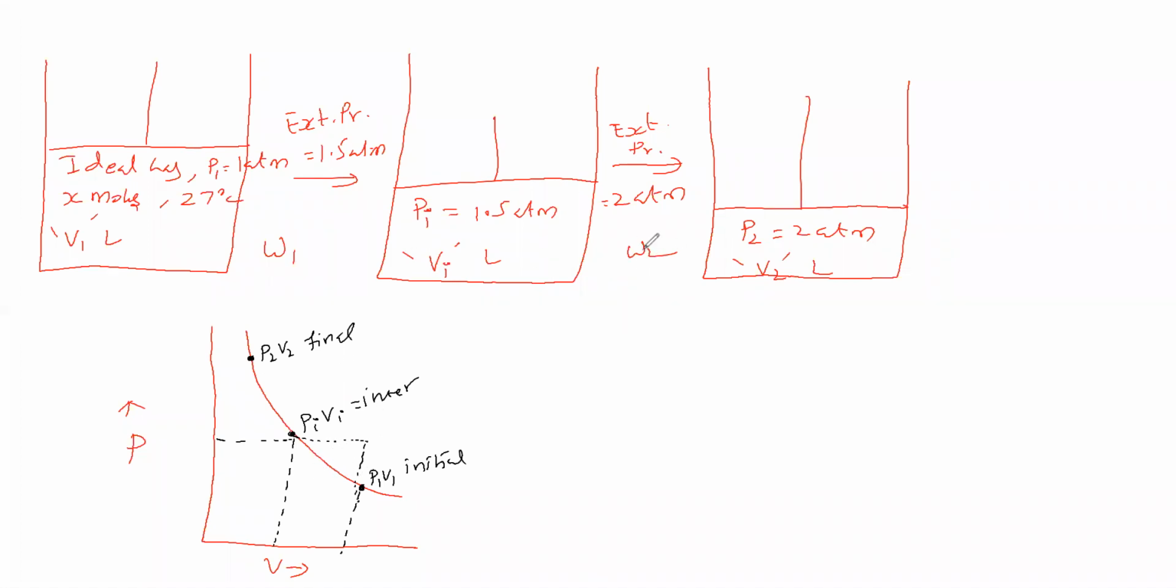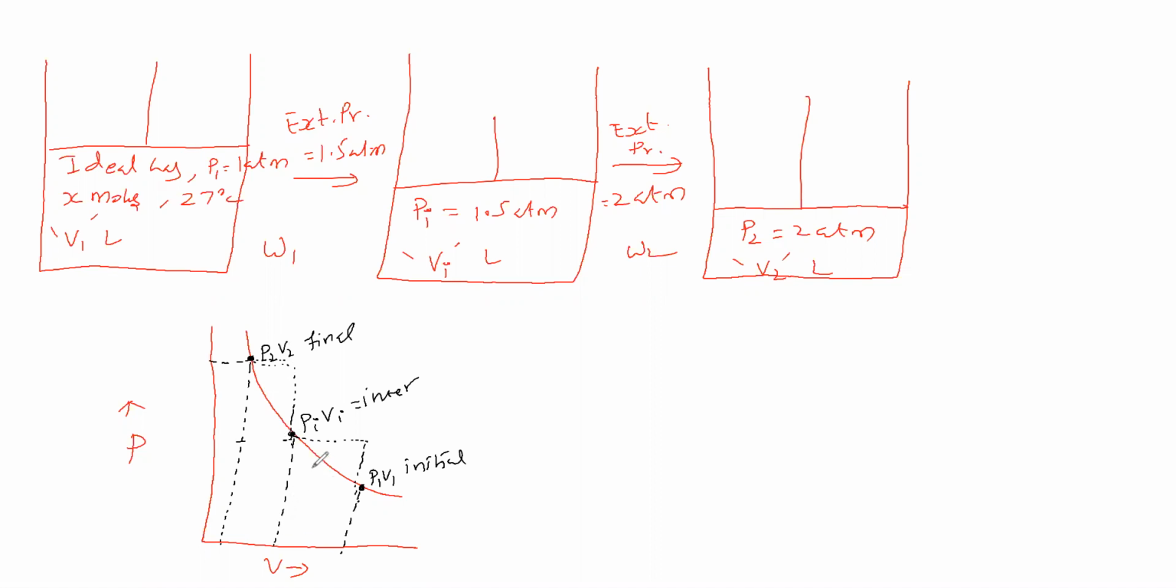In the second step, what is the work done? In the second step, the external pressure is 2 atmosphere. For this, the change in volume is the final volume V2 minus the intermediate volume. This is the final volume, and this much is the intermediate volume. Therefore the second step work done is this much, the first step work done is this much, and the total work done is this much.